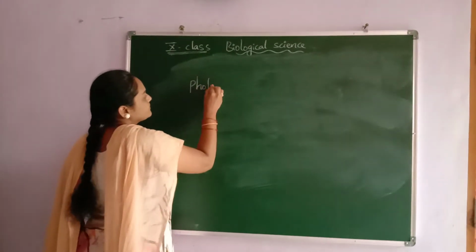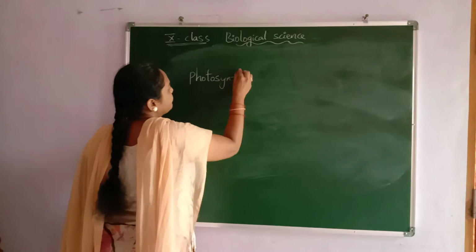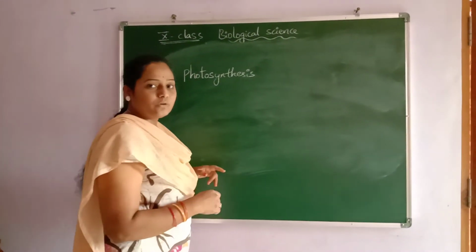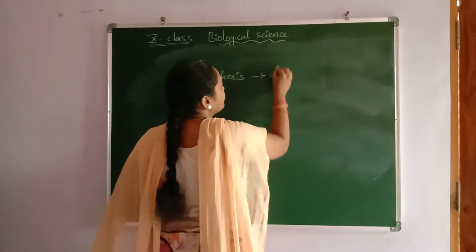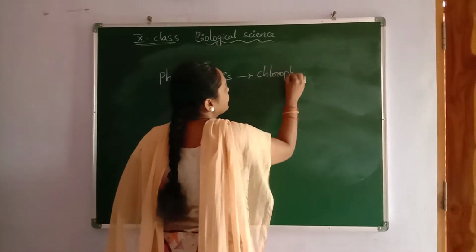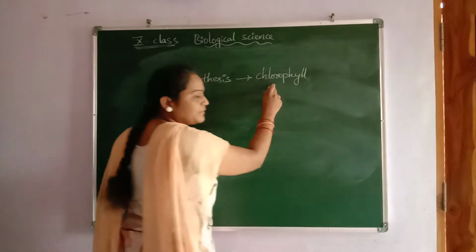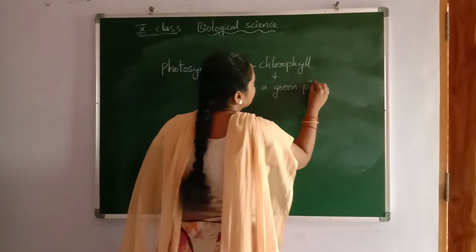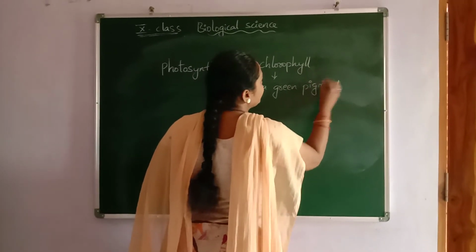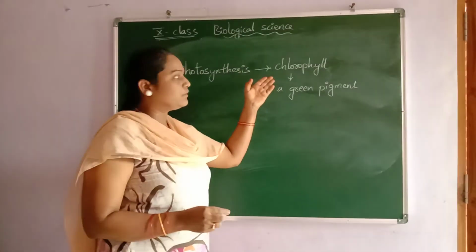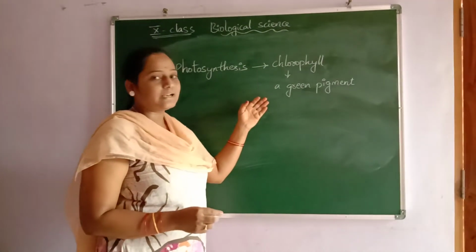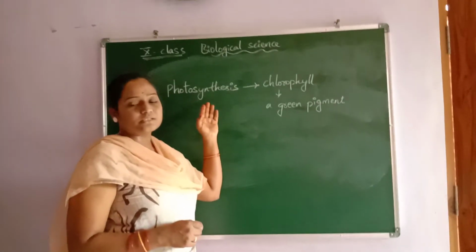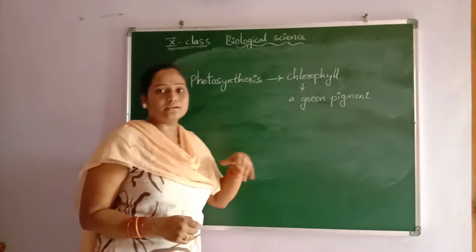Photosynthesis is a process in which the plant prepares its own food materials in the presence of chlorophyll. Chlorophyll is nothing but a green color pigment. Why are the leaves green in color? Because of this chlorophyll pigment, the leaves are green in color, and it prepares its own food materials in the process of photosynthesis using sunlight.